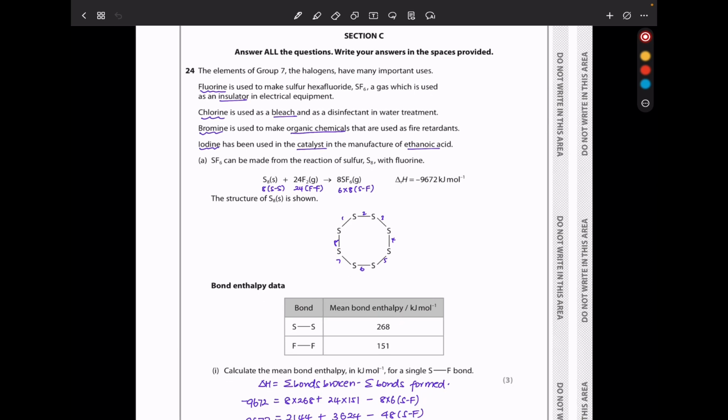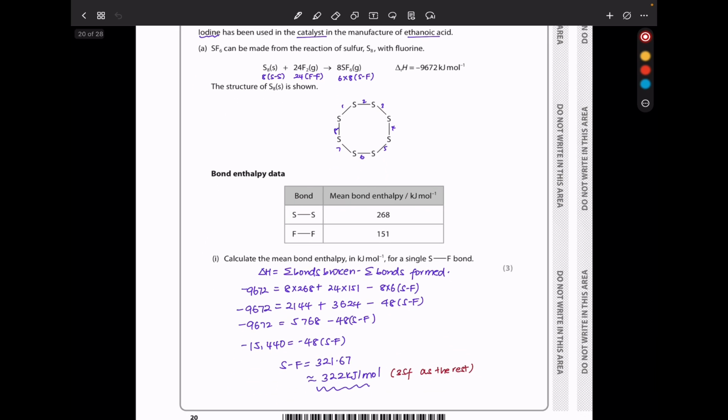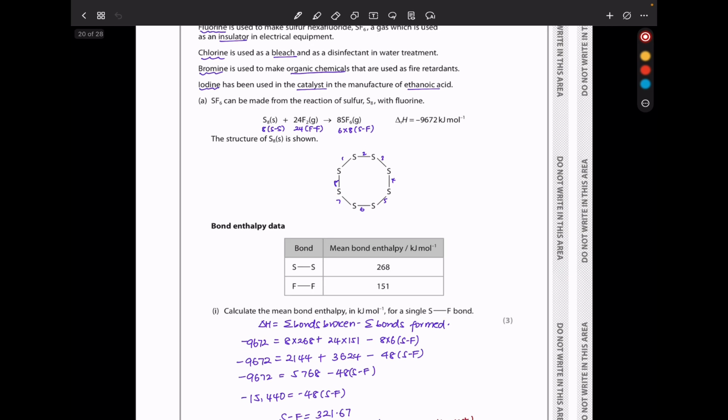In part A, sulfur hexafluoride can be made from the reaction of S8 with fluorine. So this is the reaction, and they say the structure is as shown here. They've given us the bond enthalpy data, and they say calculate the mean bond enthalpy in kilojoules per mole for a single S-F bond. So if we go back here to the reaction, the enthalpy change is going to be the summation of bonds broken minus the summation of bonds formed. So here we have 8 sulfur-sulfur bonds, so the enthalpy for that is going to be 8 times 268.